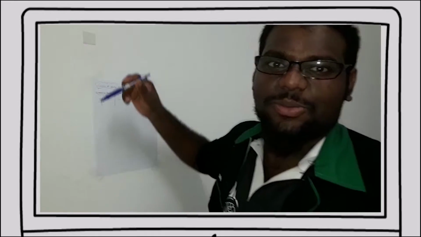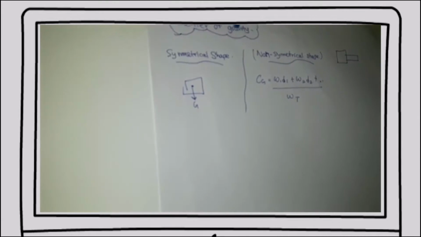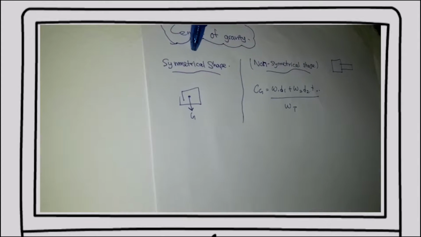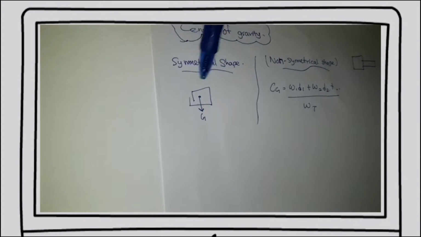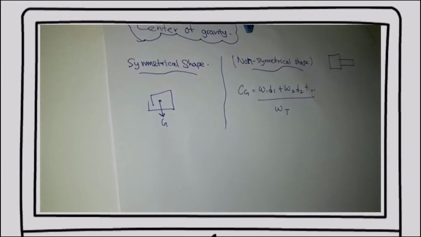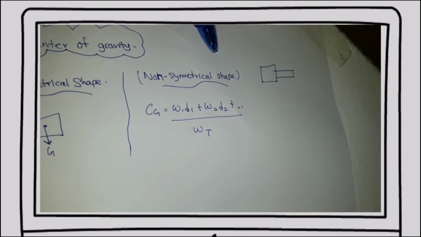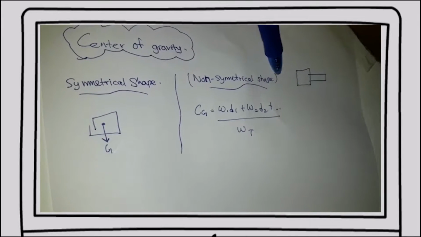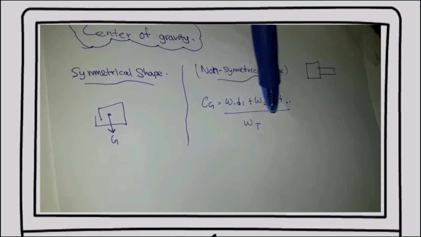Let me explain to you about center of gravity. Center of gravity consists of two parts, which are symmetrical shape and non-symmetrical shape. For a symmetrical shape, the center of gravity will always be at the center of the object. So let me move on to the next. A non-symmetrical shape consists of a few shapes. To find the center of gravity of a non-symmetrical shape, we must total the sum of moments over the total weight.